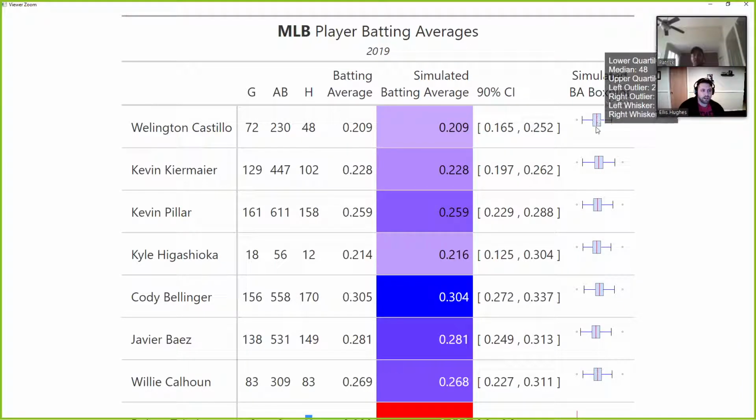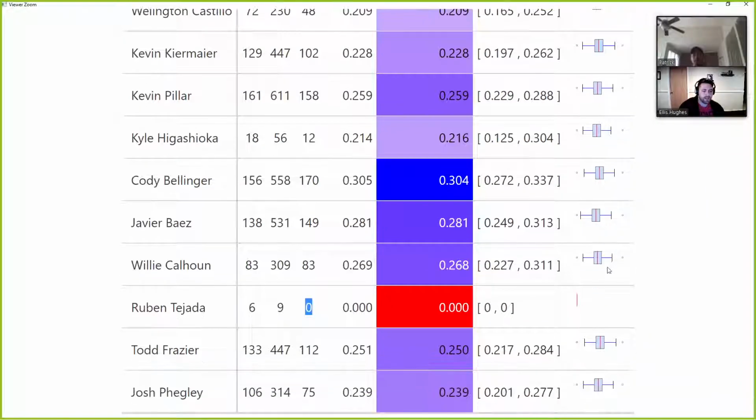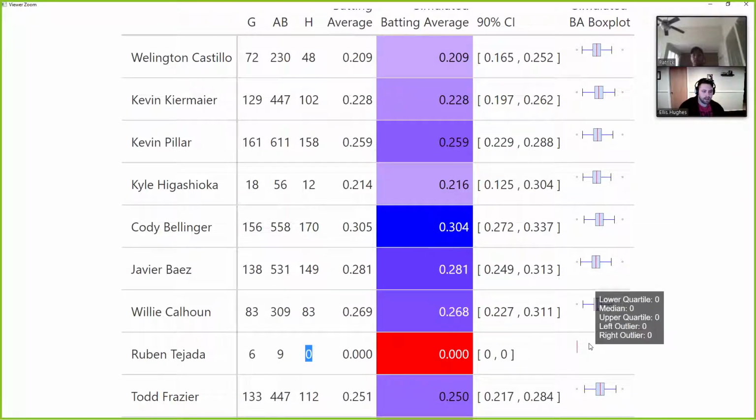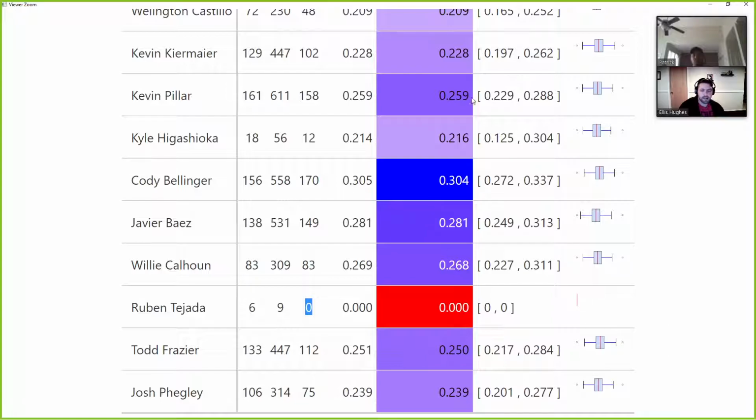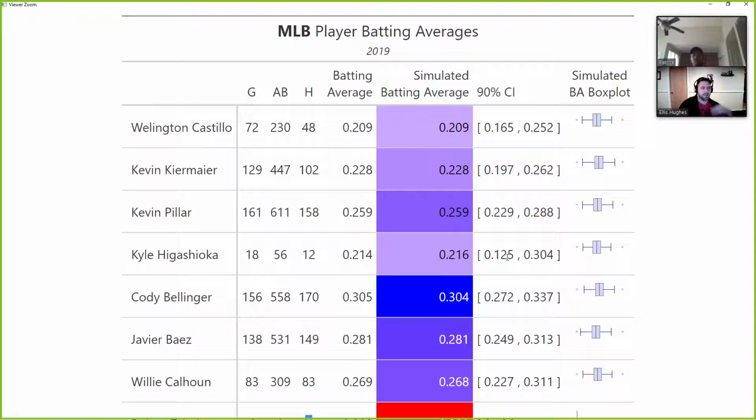We have our Sparklines here on the right, so you can visualize and go, wow, he's way down here. You can see how big these boxes are to show how confident we are. It's like another pseudo look at how confident we are in the players and their ranges here.